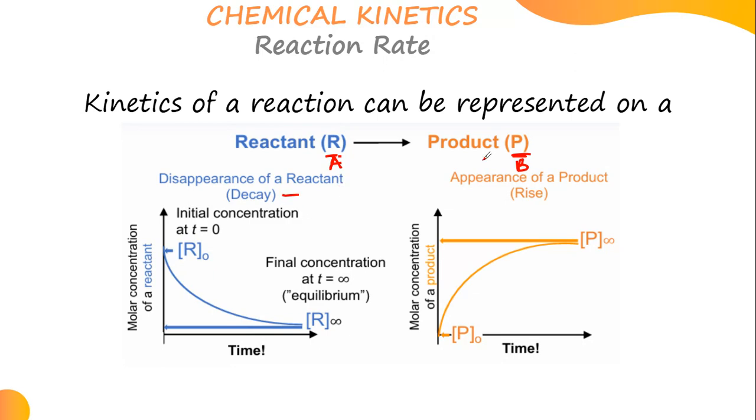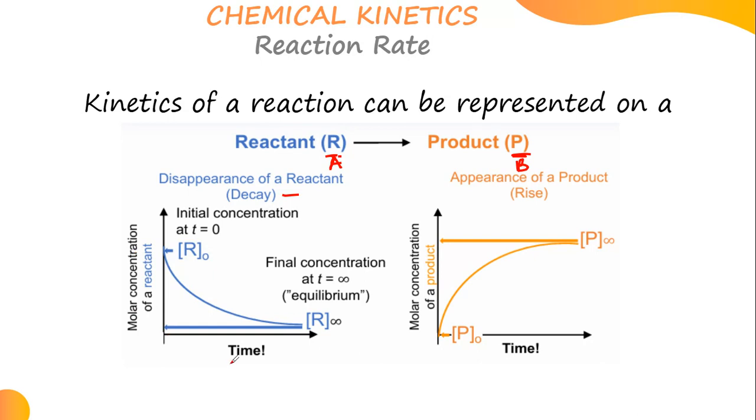And then for B, there was an appearance of blue molecules. That was an appearance of a product, which means the opposite of lysis. So there was a decay, a lysis, of a reactant. Reactant was decreasing with time. A product was increasing or rising with time. Now let's look at this graph. This side is molar concentration plotted against time.